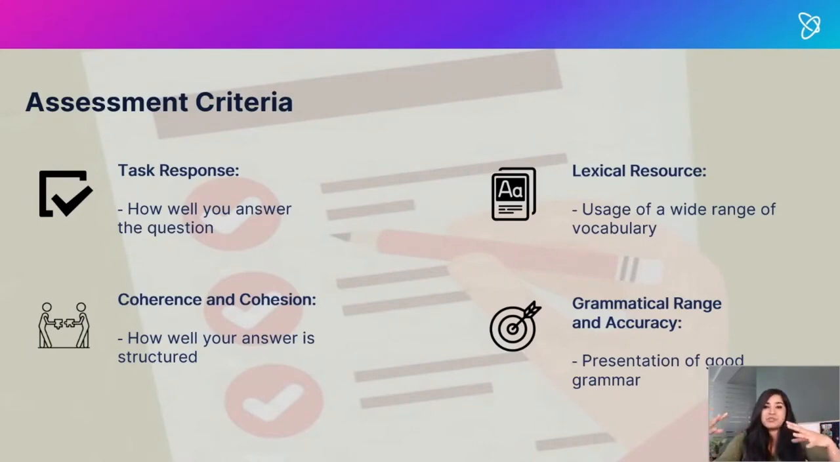Then you have lexical resources, where the examiner is looking to see whether you use a wide range of vocabulary. Then you have coherence and cohesion, where the examiner is looking at how well your answer is structured, your use of paragraphs, and whether you have the correct punctuation, as well as grammatical range and accuracy, whether you're presenting a good range of grammar. It's important to know these things while you're practicing and when you go into the exam so that you can tick off your checklist that, okay, I've addressed each of these criteria.